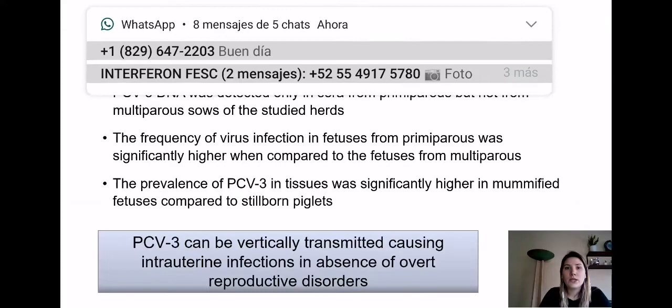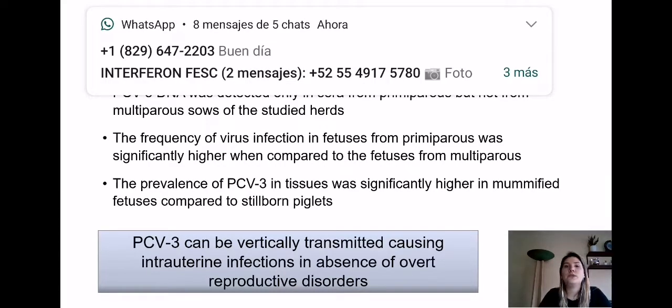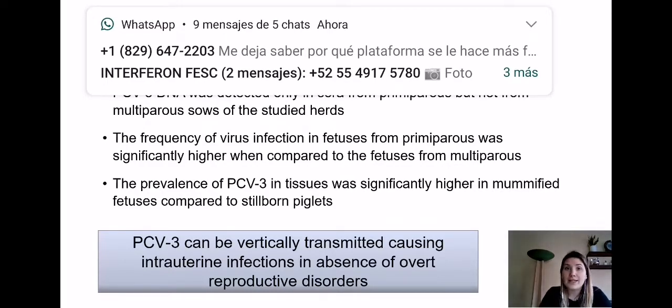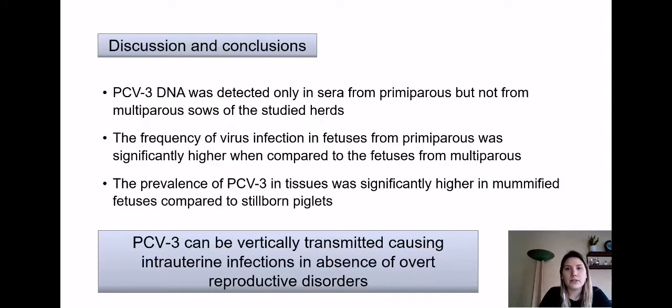So, with this study, we could observe that PCV3 was only detected in primiparous and not in multiparous sows, and the virus was found in higher frequency in fetuses from primiparous than in fetuses from multiparous sows, and also in higher frequency in mummified fetuses when compared to stillborn piglets in this study. Thus, we can conclude that PCV3 can be vertically transmitted, causing intrauterine infections in absence of overt reproductive disorders.